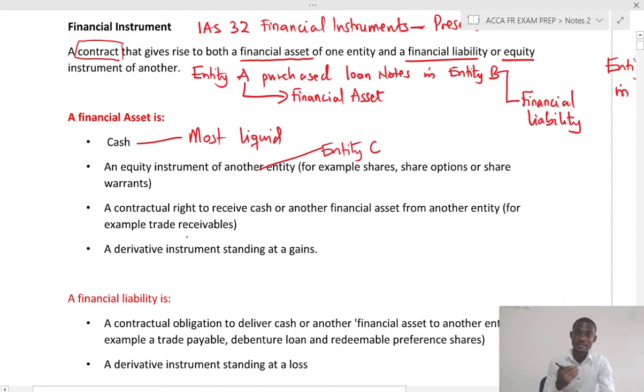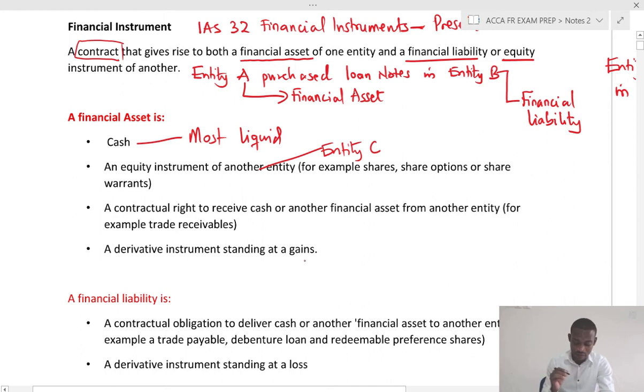So if entity A is having an account receivable from customers, that account receivable represents a financial asset for entity A. And entity A can trade with these financial assets. Entity A can sell it to maybe a discounting or a factoring company to receive proceeds. Entity A is entitled to receive proceeds from these assets. So the last part of the financial asset is a derivative instrument standing at gains.